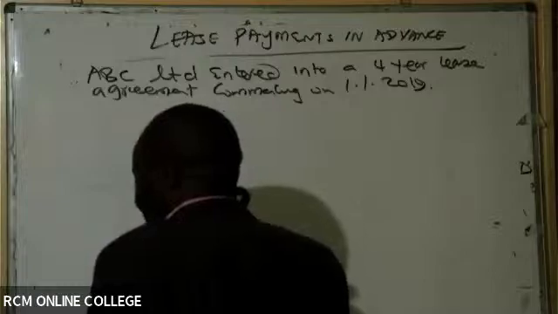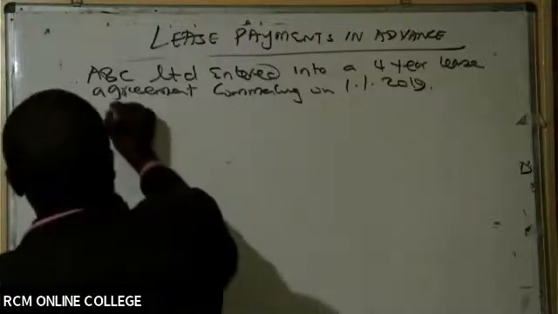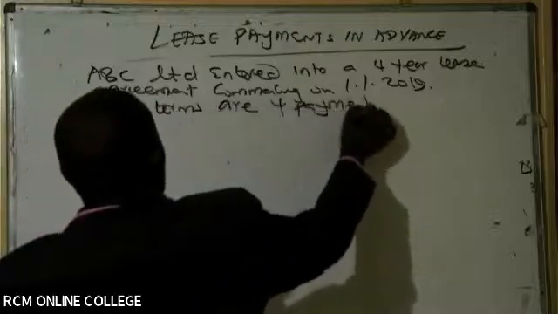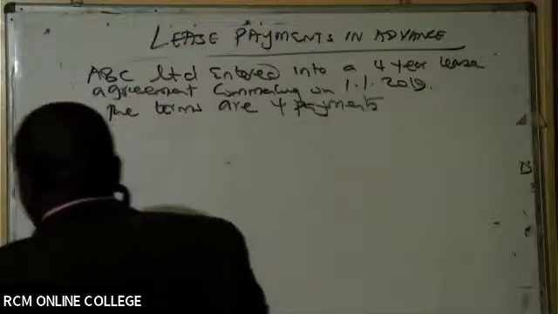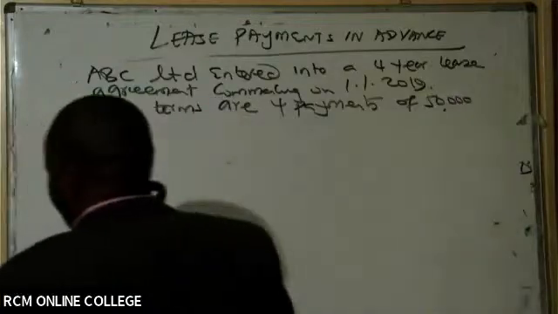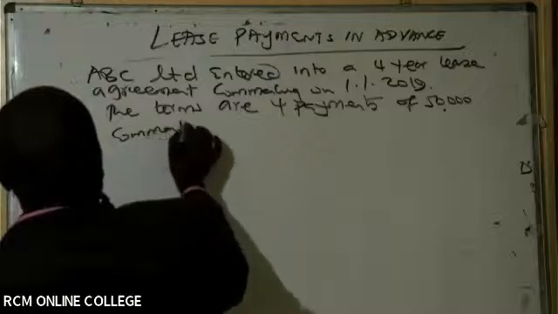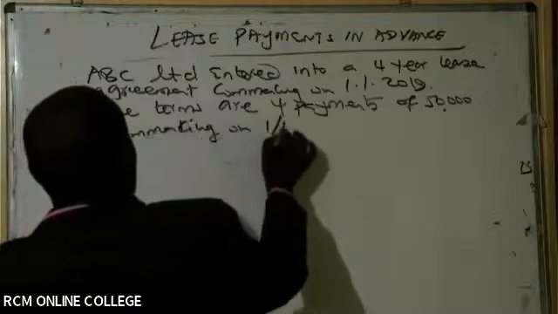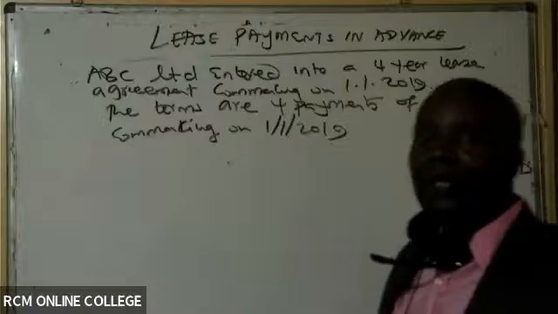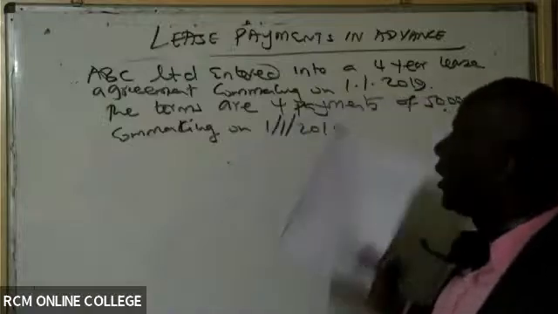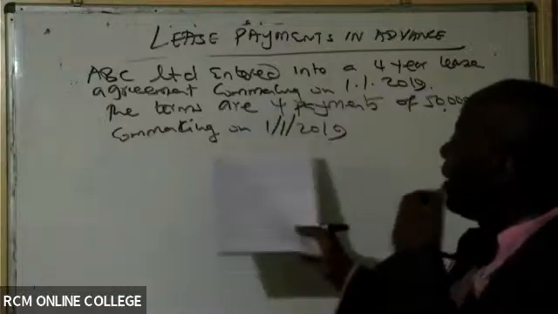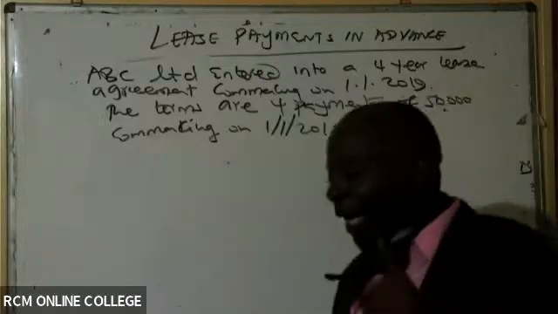The terms are 4 payments of 50,000, commencing on 1st January 2019. So these are payments in advance. We sign up a lease contract like this, and then we are required to pay the 50,000. The agreement is commencing on 1st January 2019, and of course you are commencing to pay, so these are payments in advance.